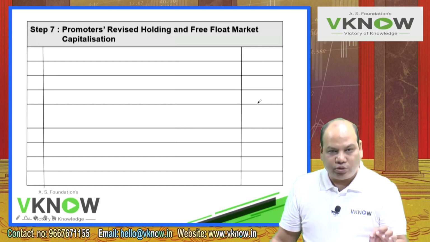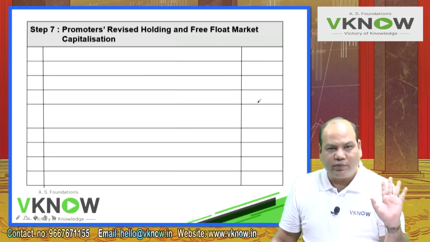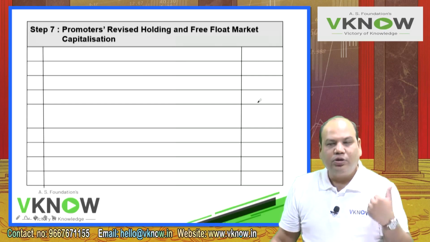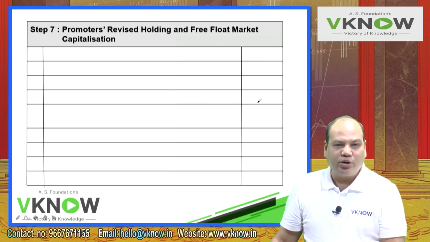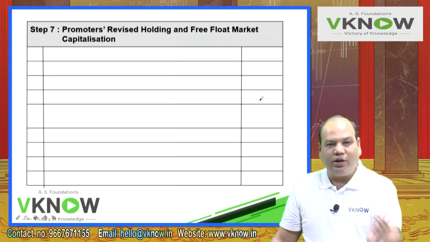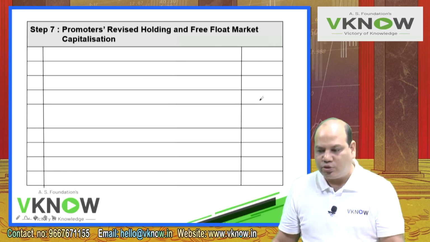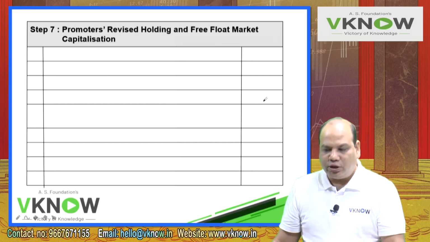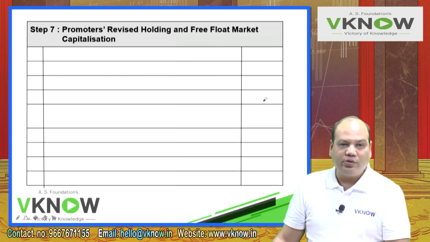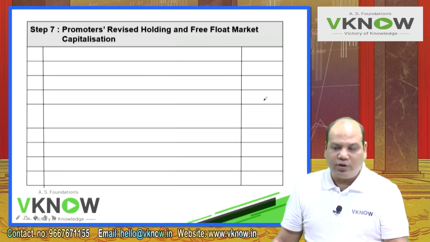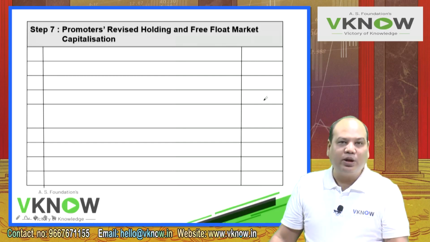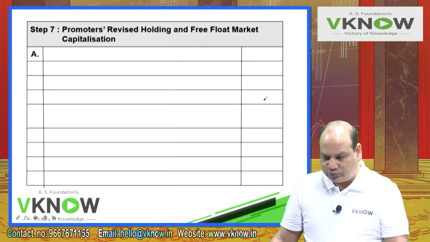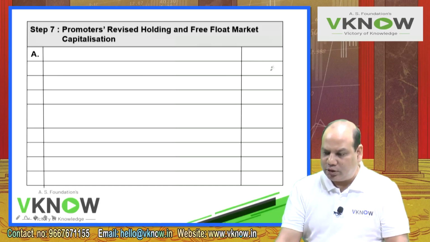So we will do 2 things: total number of shares, which we have done, 3.5 lakh, and number of shares held by promoter, we will get the promoters holding percentage. Balancing figure will be non-promoters holding percentage, and then non-promoter holding percentage into total market capitalization will give us the free float market capitalization. Right hand side write down amount.